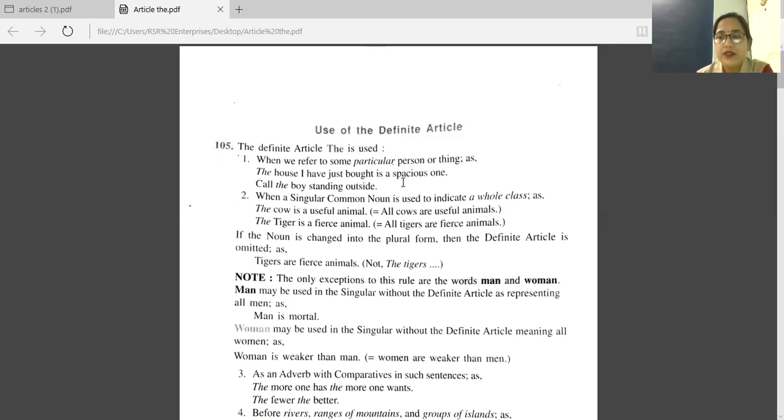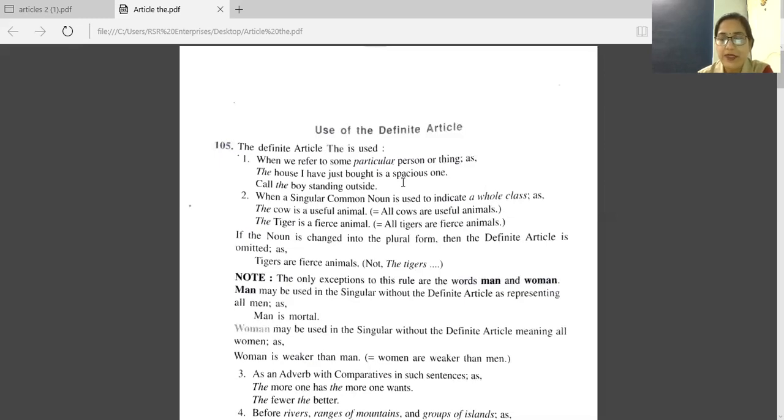We can use the with plural nouns and singular nouns also. Like the teachers of our school follow a dress code. So before teachers, we have the. Before countable and uncountable nouns, we can use the. Can I borrow the book you bought yesterday?